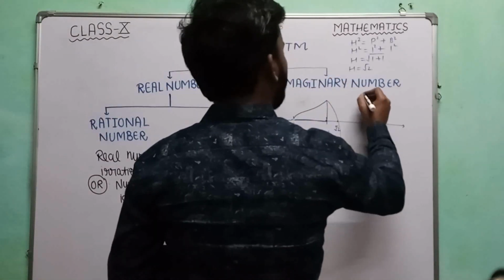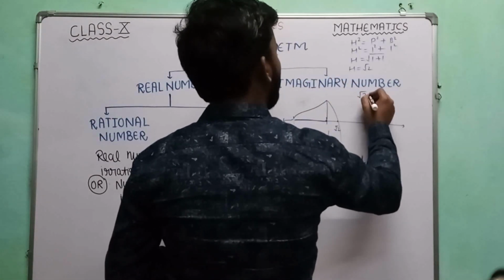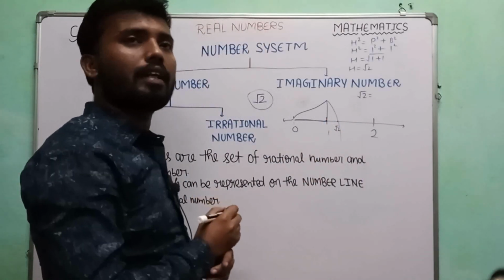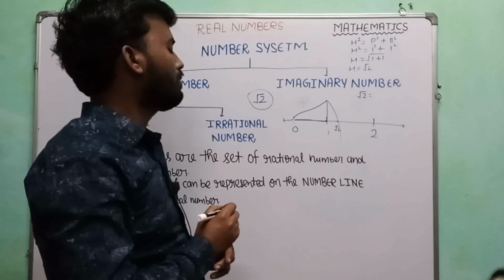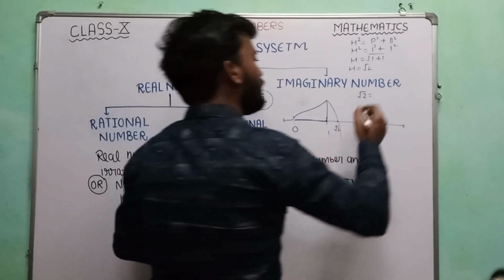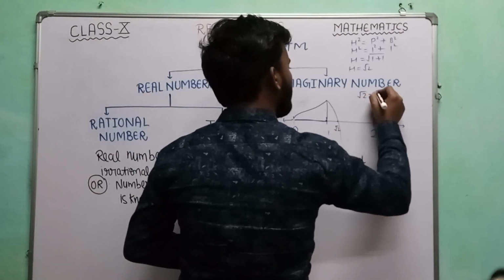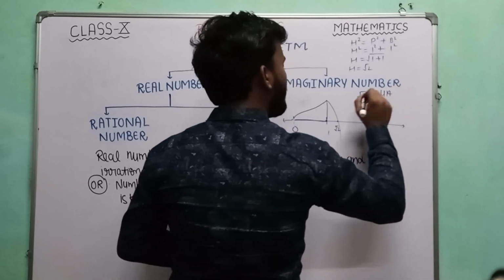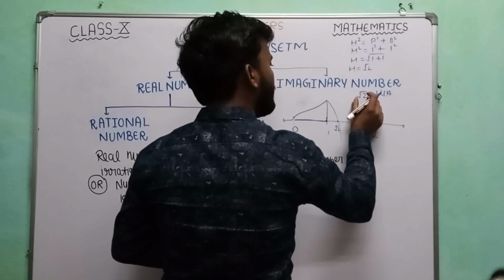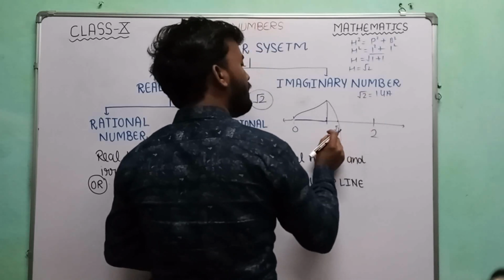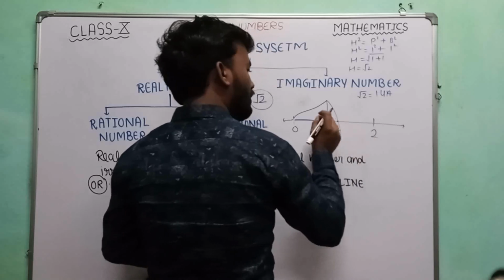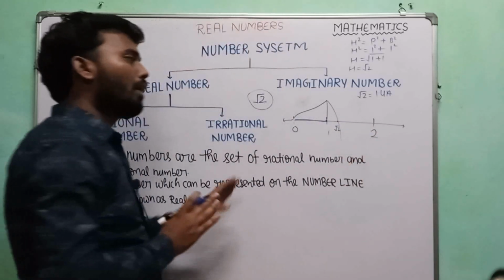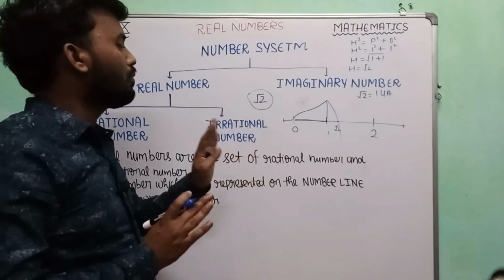If we find the value of root 2 by the division method, which we studied in class 8th in the chapter on square and square root, then we will find that root 2 is equal to 1.414. So we can say that this value will fall between 1 and 2. Now see here, root 2 is falling between 1 and 2. So what we did is absolutely correct.